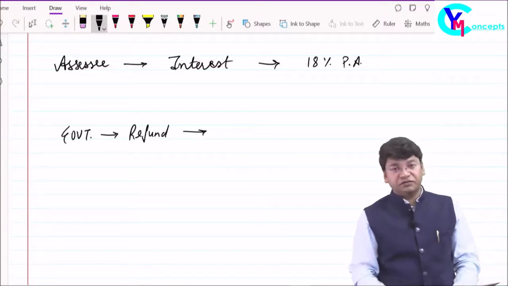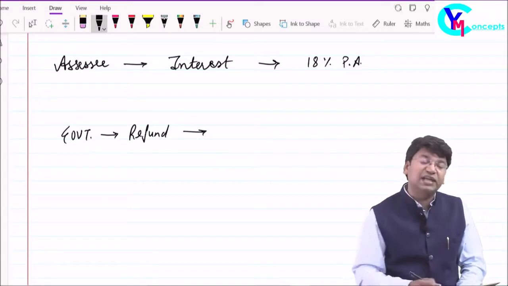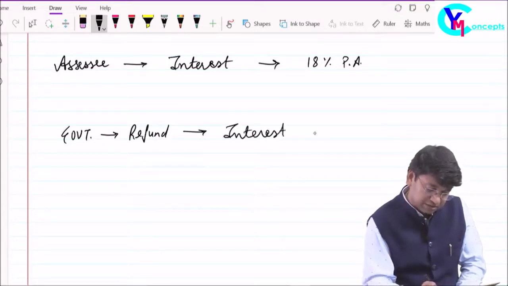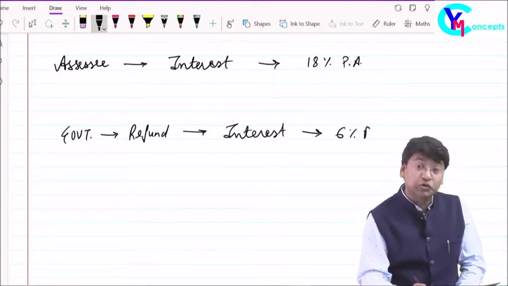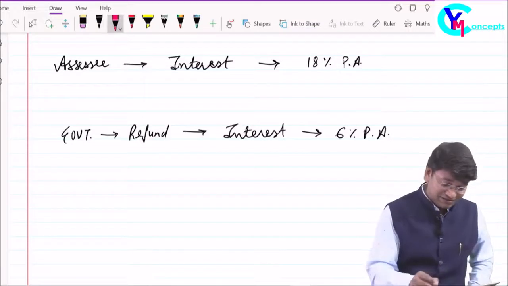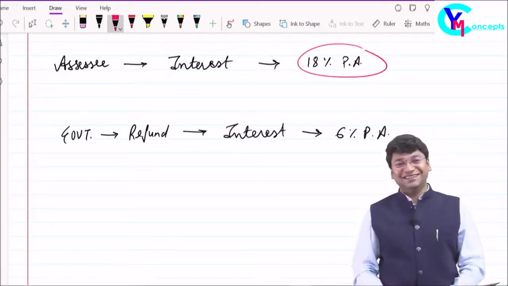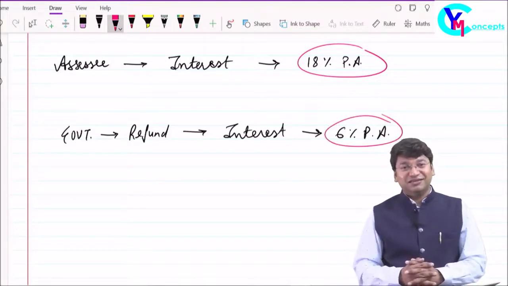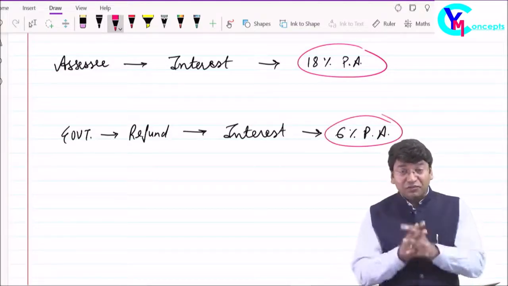Whenever the government gives a refund to the assessee, and if they delay in making it, they will pay interest. Now what is the rate of interest? 6% per annum. For us it's 18%, and for them it's 6%. Look at the provision.